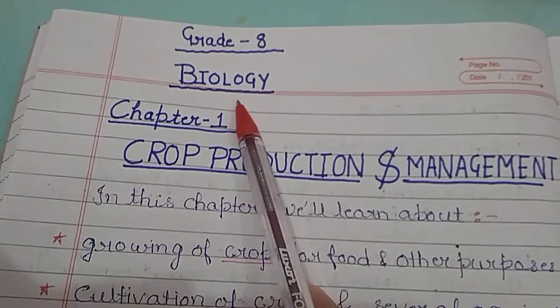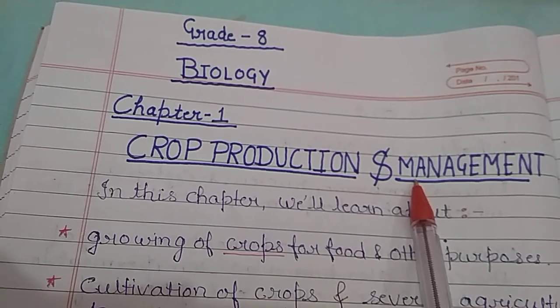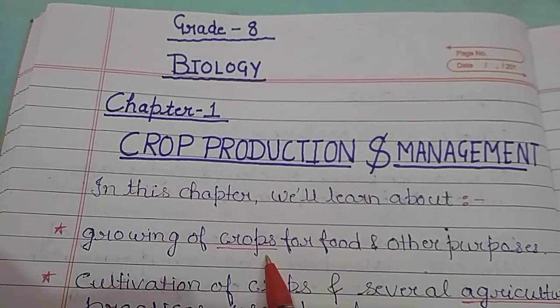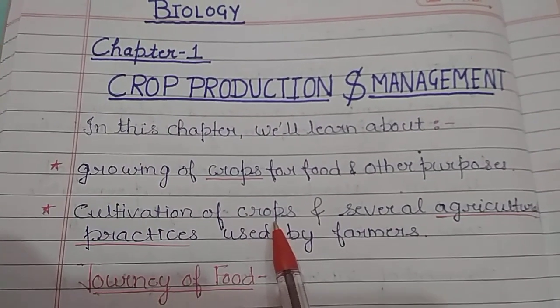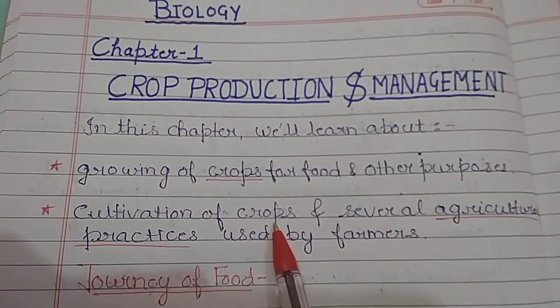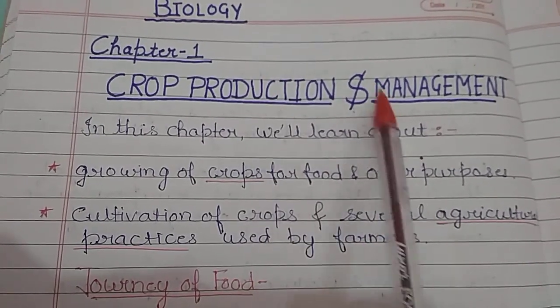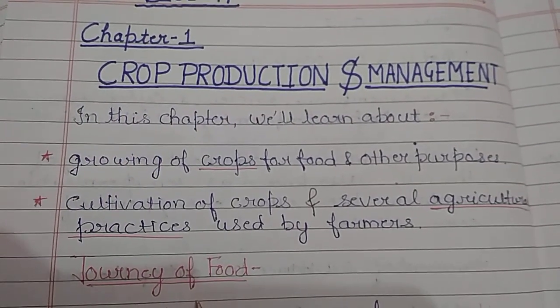Grade 8 Biology. Our first chapter is Crop Production and Management. In this chapter, we will learn about growing of crops for food and other purposes, and also about cultivation of crops and several agriculture practices used by farmers for crop production and its management. First is journey of food.